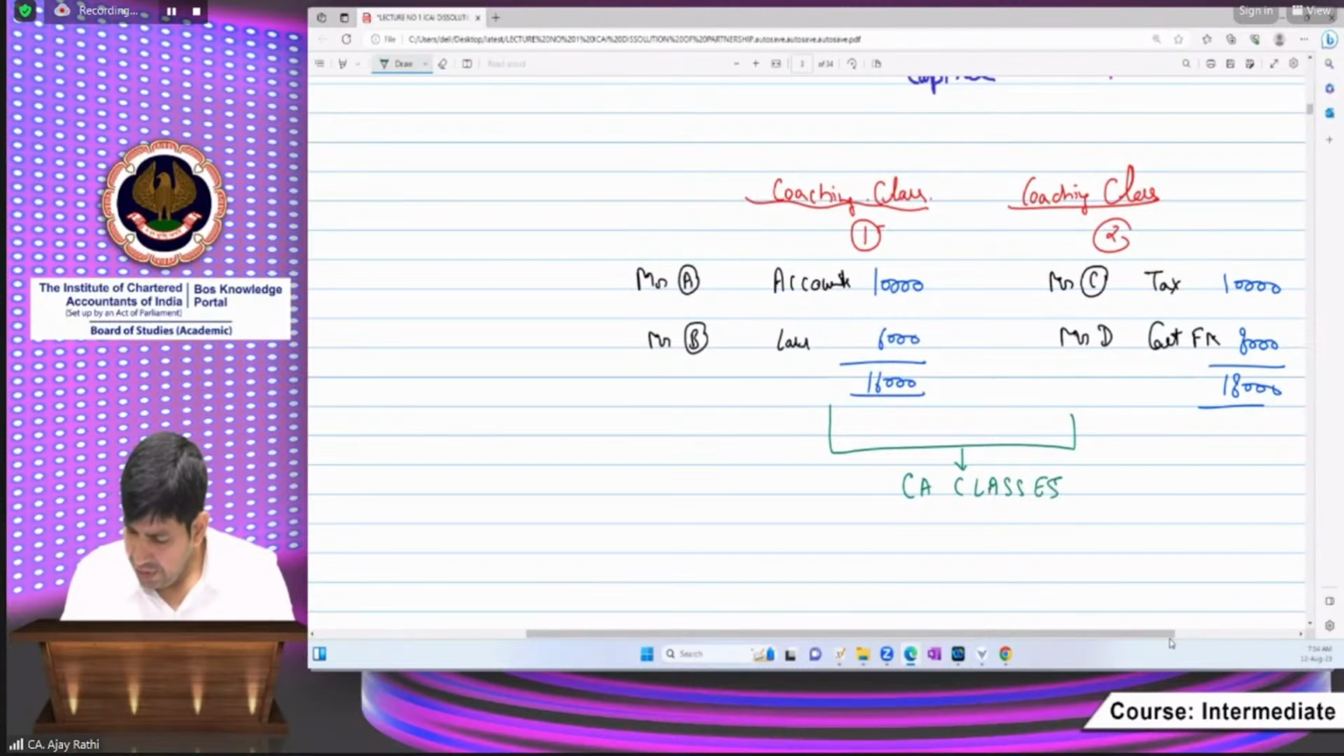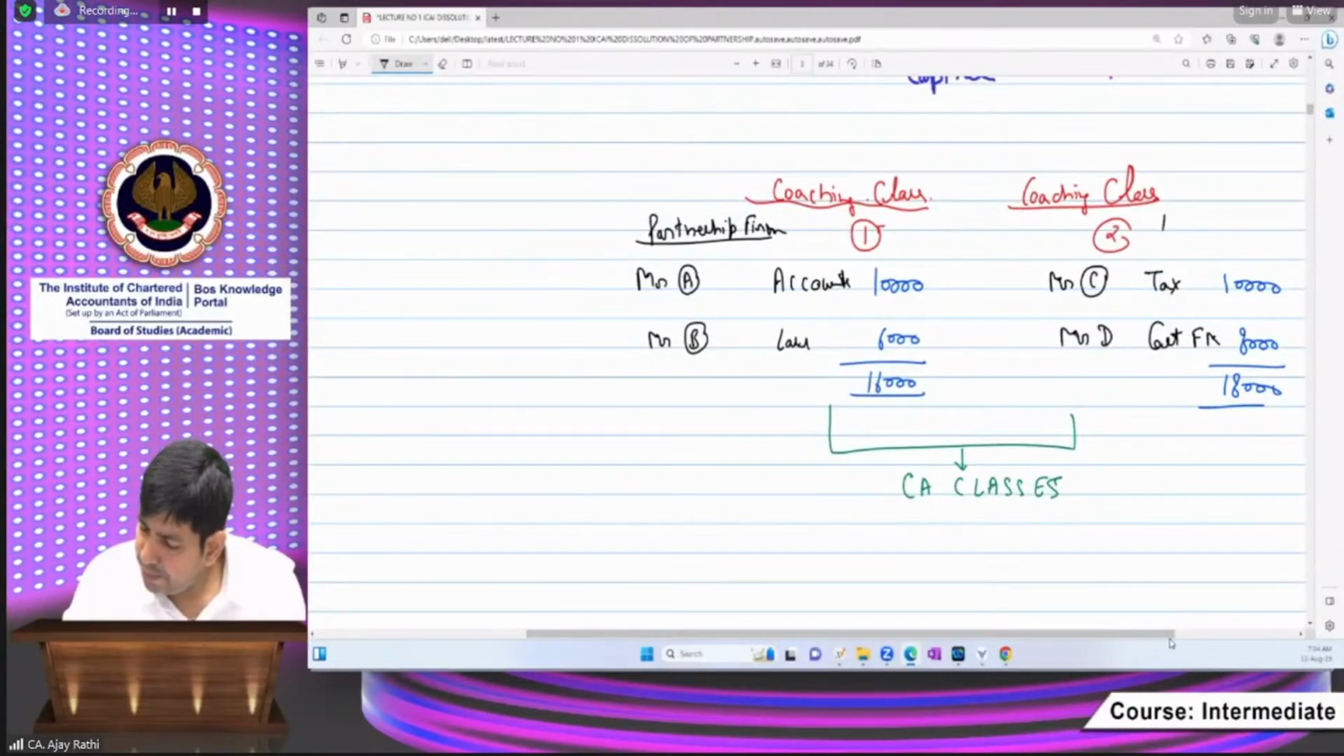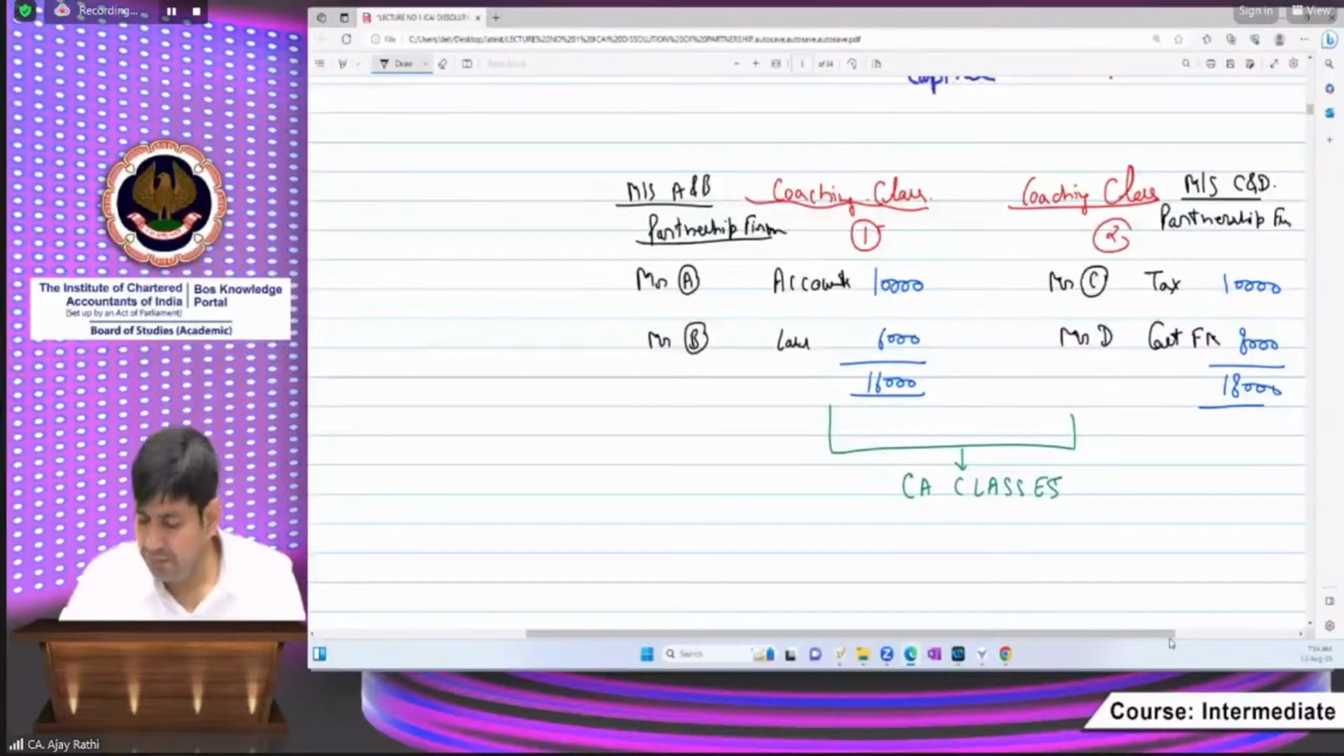Okay, beta. The partnership was also there. See, the existing partnership was also there. That is the partnership firm Messrs. A and B, and the partnership firm Messrs. C and D. So the name has been given Messrs. A and B, and here the name has been given Messrs. C and D. And now they have merged together.